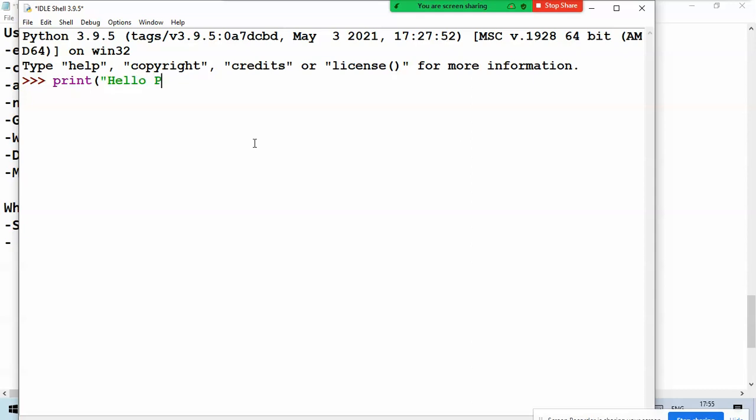Hello Python. So this is very simple, right? It is simply displaying hello Python. Got the point? You don't need to define which class it is, you don't need to define which function you have to load first. Not required. Just simply write it.